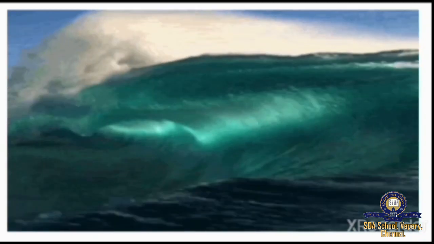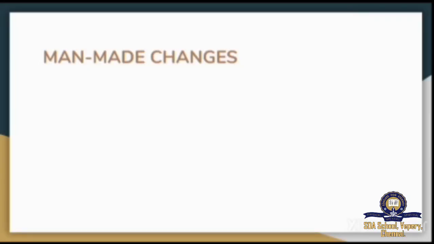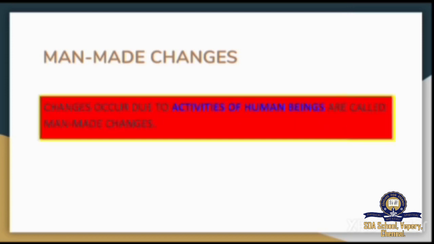And the last example for natural change is the formation of tidal waves. Next change we are going to see is man-made changes. Now, what are man-made changes? Changes that occur due to the activities of human beings are called man-made changes. Natural changes occur naturally, whereas man-made changes occur due to the activities of human beings.